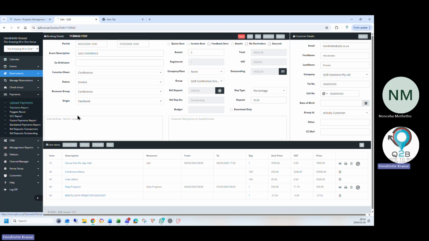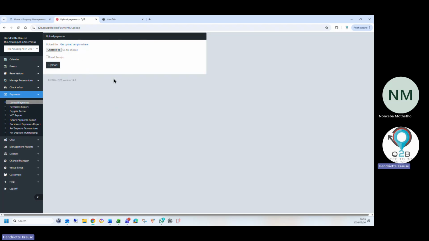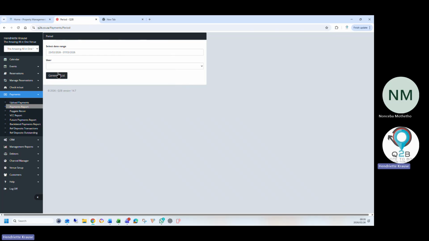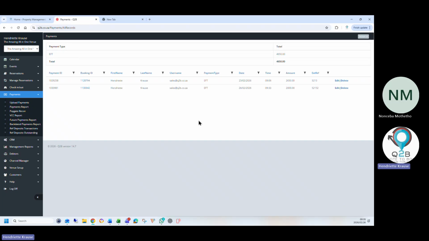Then you know you can upload your bulk payments as well on the Excel template, and you can email all the receipts immediately for all the guests that you upload with payments. The payments report will show you everything that you received from any date. You can do it per user or you can do it for everybody. And there's all my bookings that I received money on.